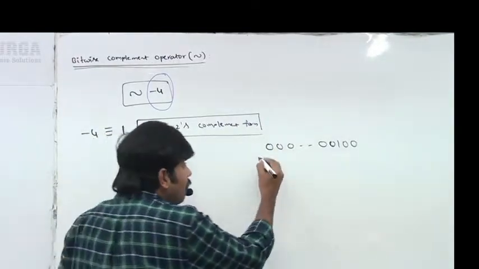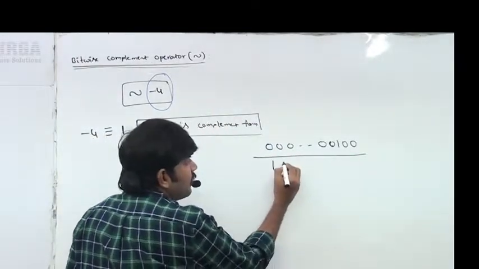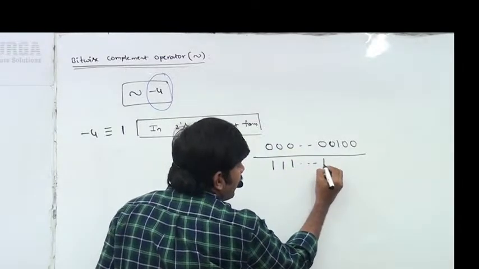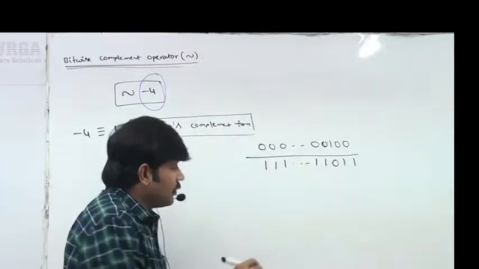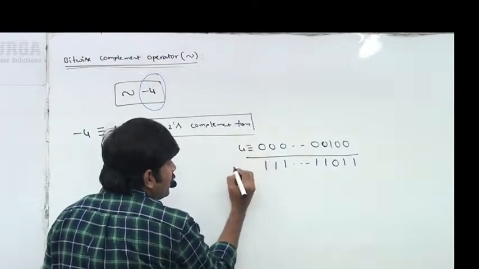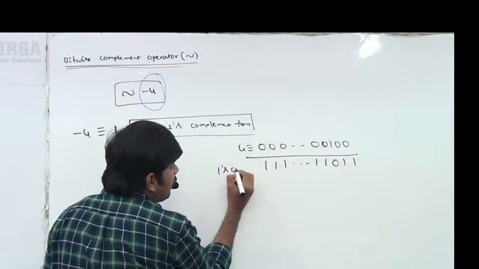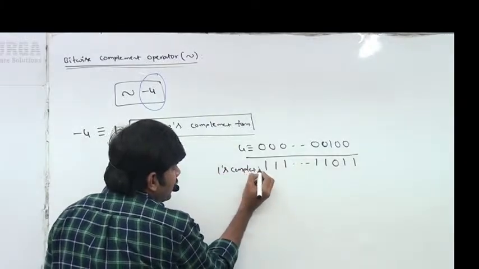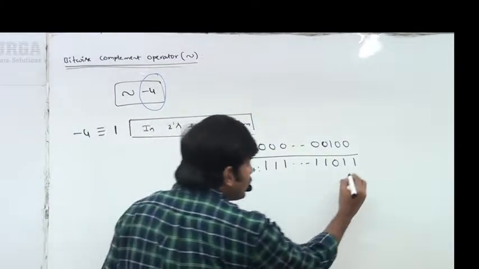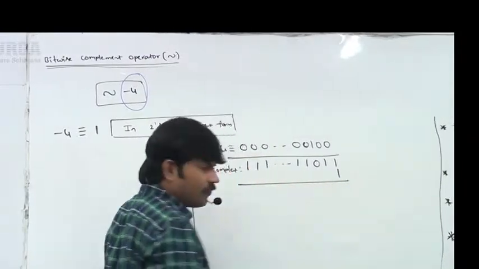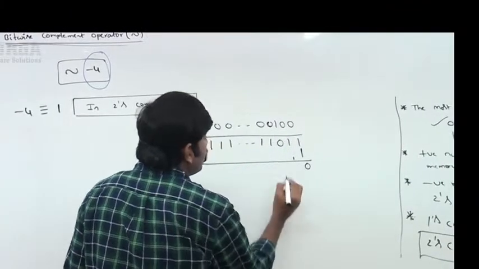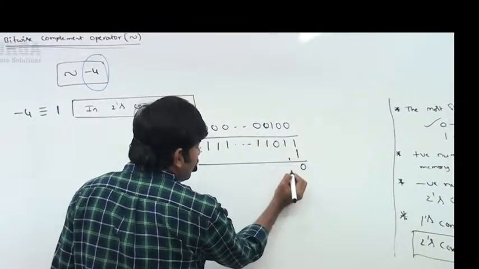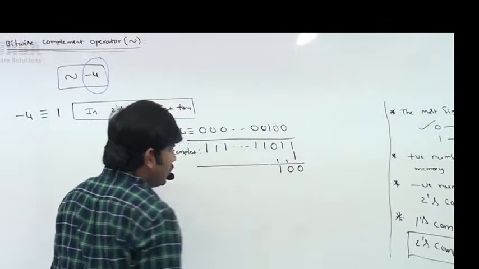2's complement form means first find the 1's complement: 1, 1, 1, dot dot dot, 1, 1, 0, 1, 1. This is the 1's complement. Next, add 1 to this. 1 plus 1 is 0, carry 1, again 0, and 0 plus 1 is 1.